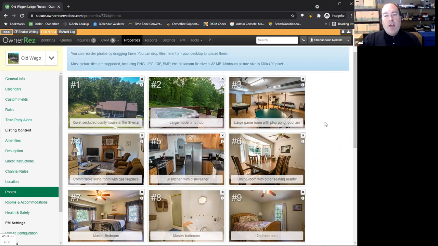That's also true when you have a new property. If you've purchased a new property or you have a new client, if you're a PM, you can create that property in OwnerRez as a new property. And yes, that does take time because you have to put in the pictures, you have to put in the descriptions, you have to program the rooms and the amenities. But once you've done that once, you can then push it out to your listing channels as a new listing, which again saves you time. You don't have to go through all that effort creating a new listing on Airbnb and Vrbo and the others. It just pushes that and does it for you through OwnerRez.